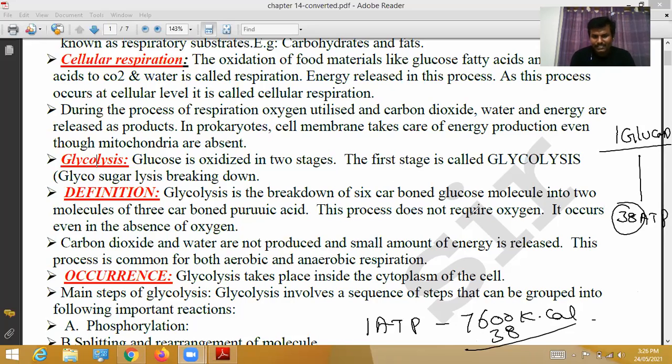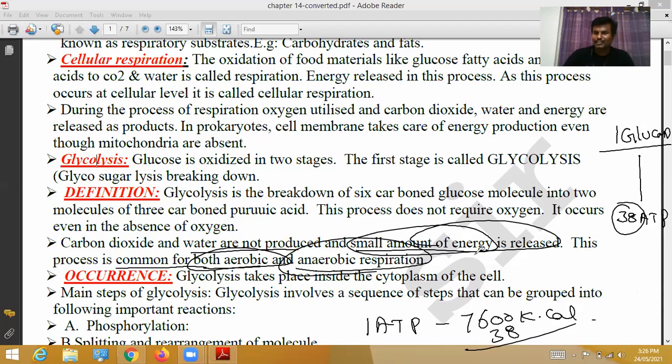Okay, so in glycolysis, carbon dioxide and water are not produced, and a small amount of energy is released. This process is common for both aerobic and anaerobic respiration.